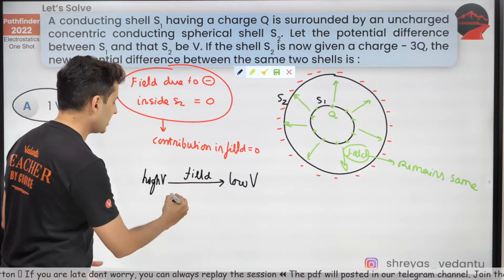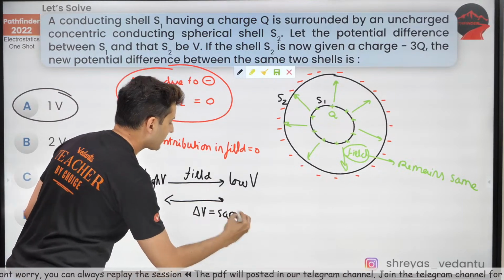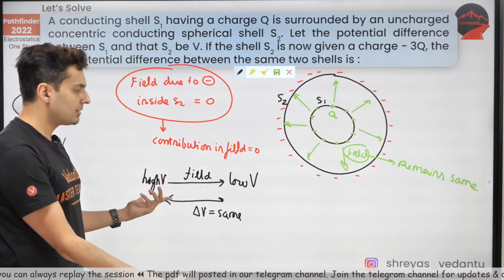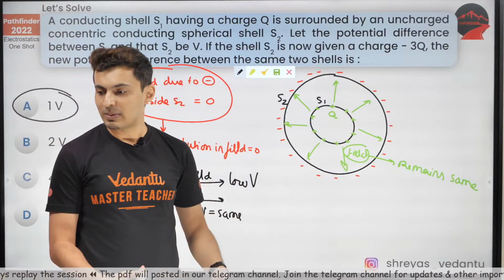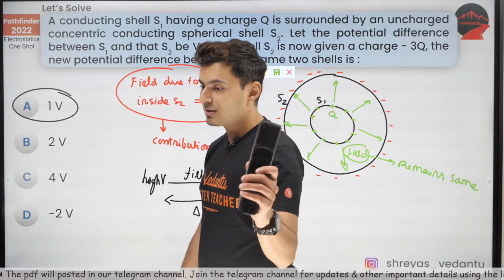So the potential difference, delta V, will be the same because the field is the same and the distance is the same, so the voltage difference will be the same. Hence the answer is not C, it is A. Be careful, it's not C.